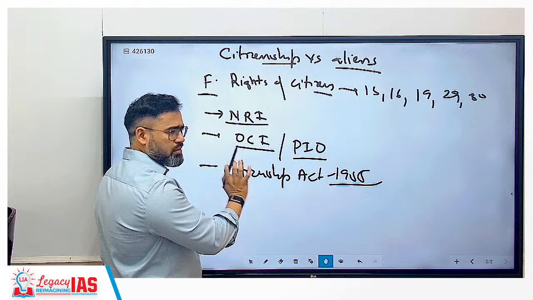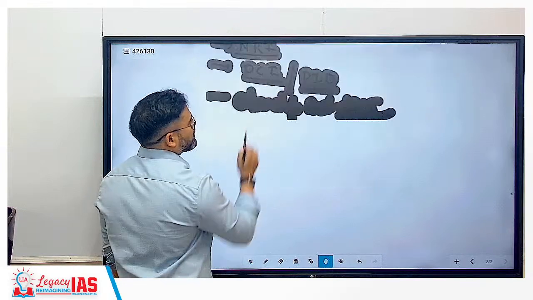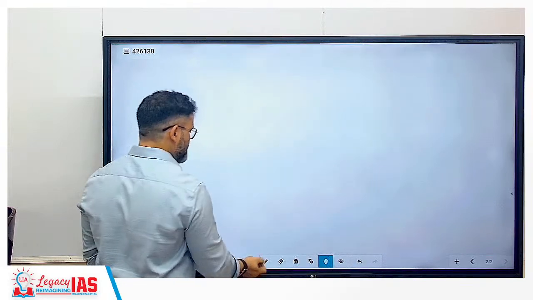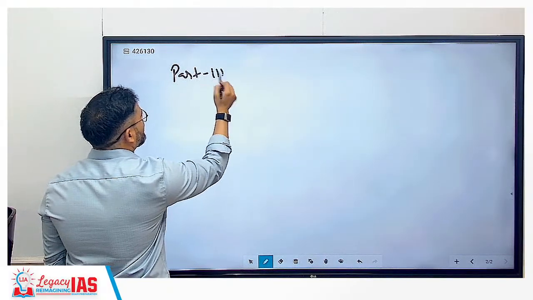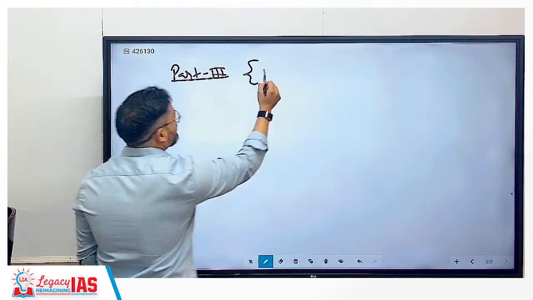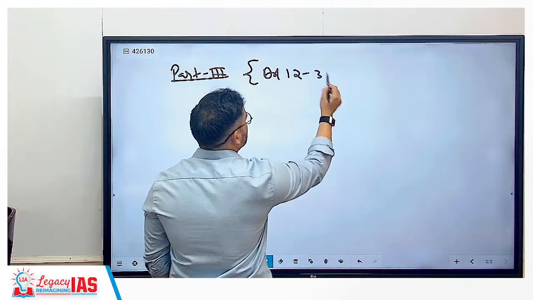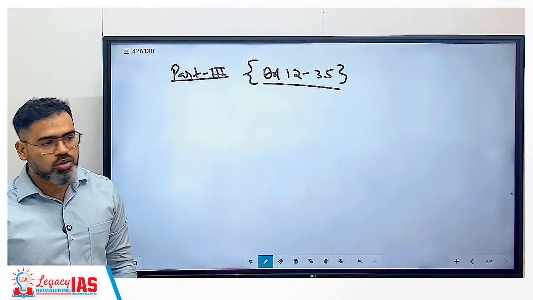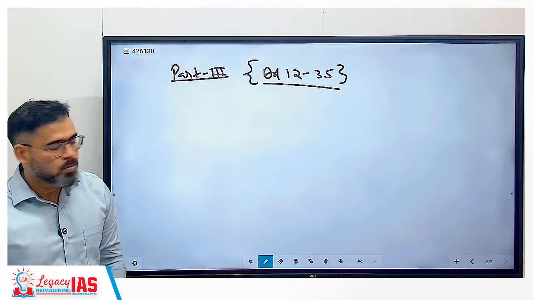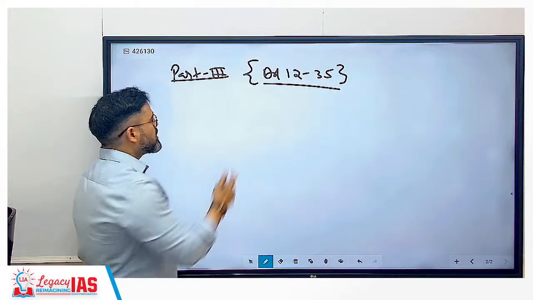Again, importance level very less. Now next is a very important chapter, that is Part 3. So here we will cover from Article 12 to 35, correct. So here it is about fundamental rights.